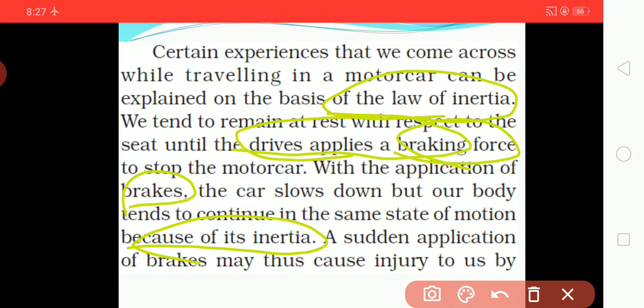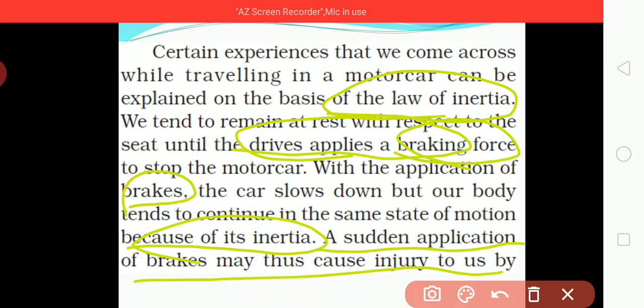Due to this phenomenon of inertia, a sudden application of a brake may cause injury to us. If we are moving in a car and the driver suddenly applies a brake, we may get injured.